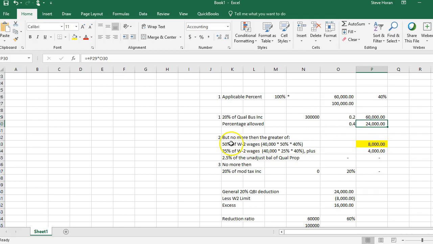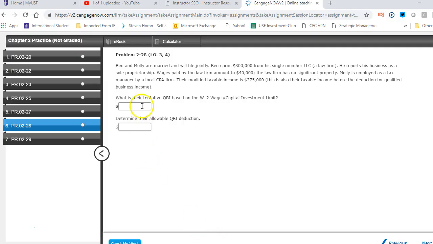So I've got a couple options here. The 50% is 40,000 worth of W-2 wages, and we multiply that by 50% and the 40% reduction. So you can see there, I get 8,000. Or I take that and compare it to 25%: 40,000 times 25% times 40% plus unadjusted basis of qualified property, but that's 0. That turns out to be 4,000. And then it can't be more than 20% of the modified income, but we can just go with the 8,000 as that number right there. So 8,000 would then be the answer to this one.